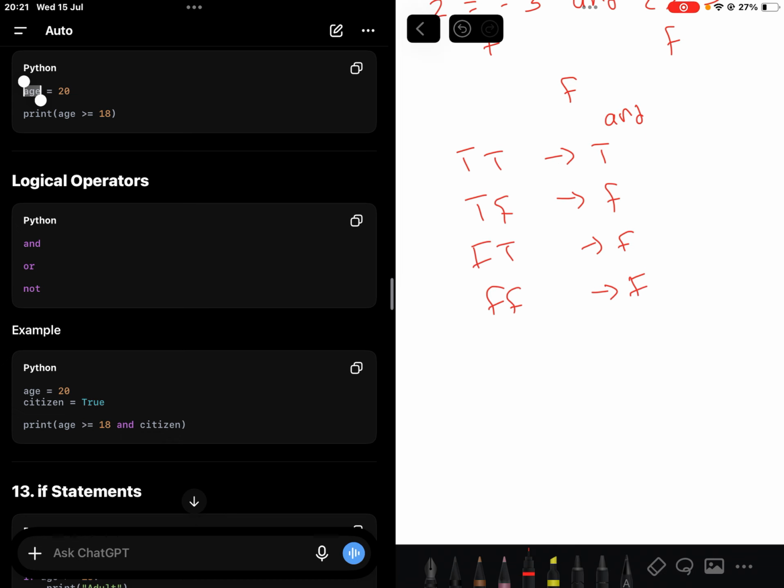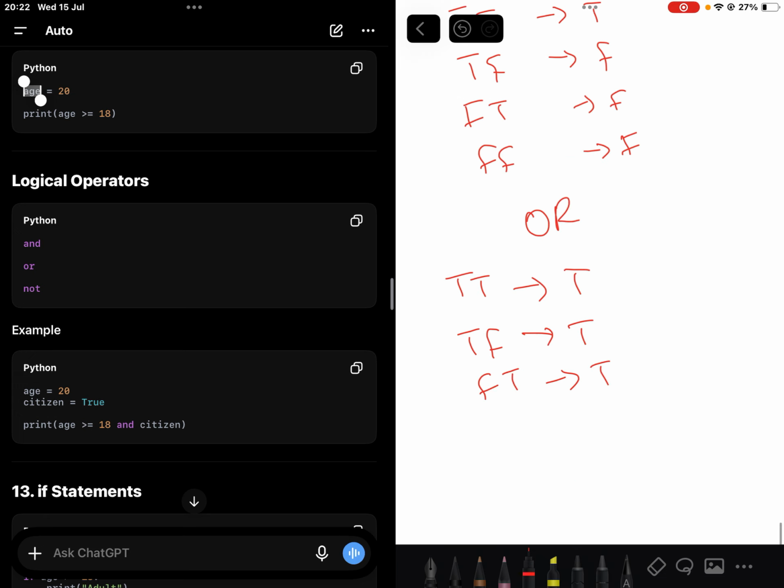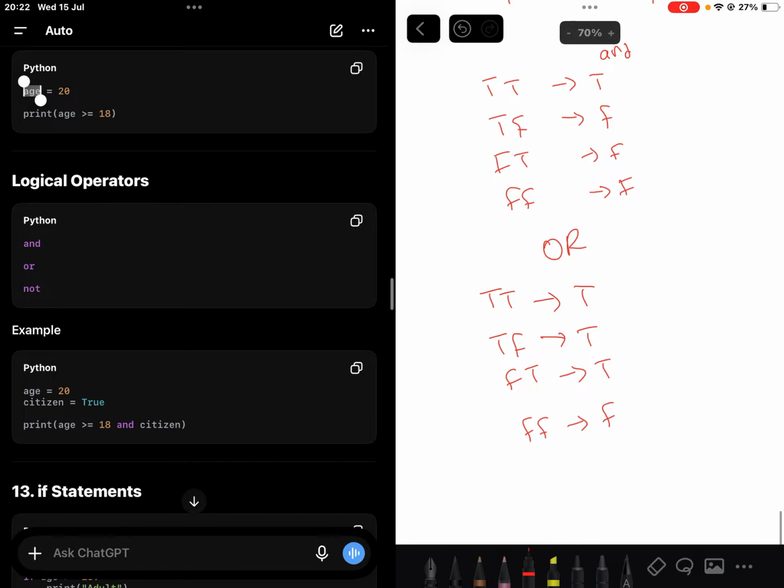So and means that both conditions have to be true in order for a statement to be true. What I know is that for and, both conditions need to be true, right? Then for or, either of them needs to be true. So true or true is true. True or false is true. False or true is true. Then false or false is false. So this is how it works.